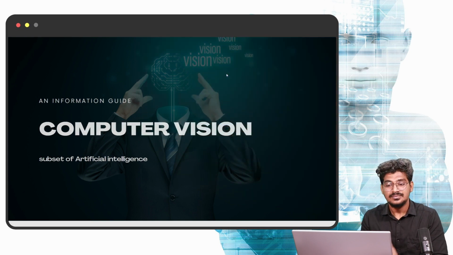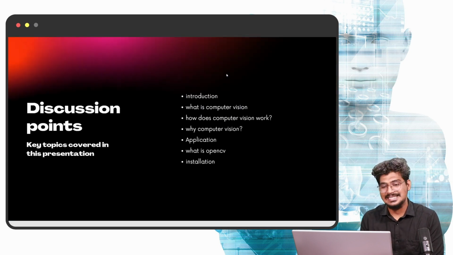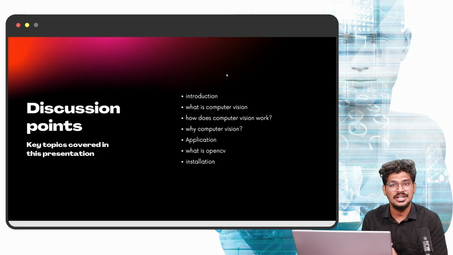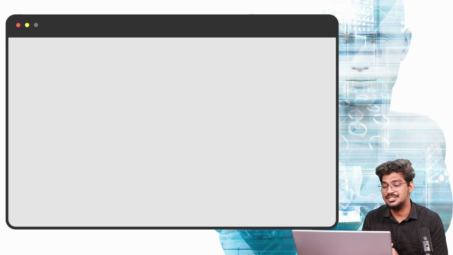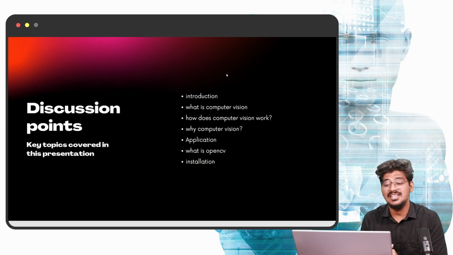Right. So what are we going to discuss? I mentioned the key points for today's class. First, the introduction of computer vision. What is computer vision? How does it actually work? Why is computer vision needed? The applications of computer vision, and what is the OpenCV package and its installation process. These are the things we are going to discuss today.